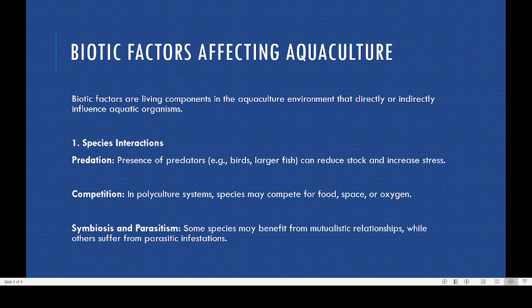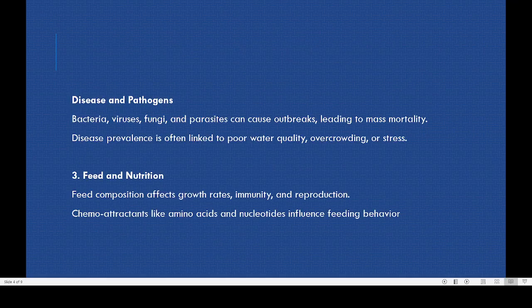Some species may be helping each other, and that kind of relationship is known as mutualism or symbiosis. But there is another kind known as parasitism. You have studied about parasitism, where one species will be suffering and the other will always be benefiting. So these are the various types of species interaction.